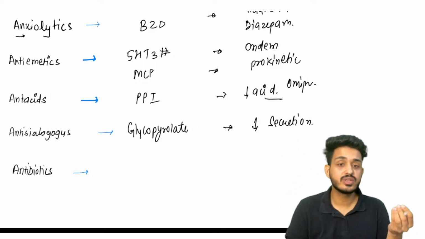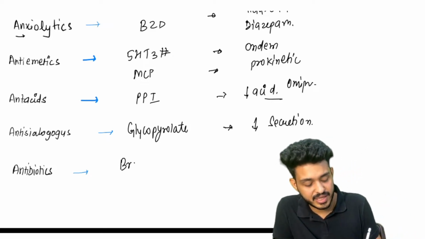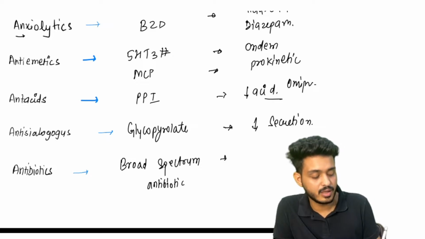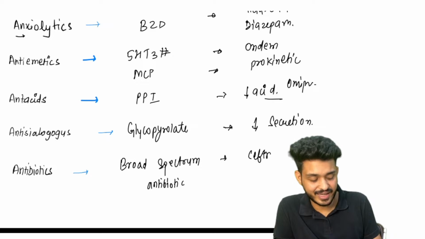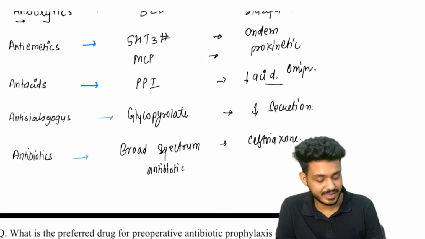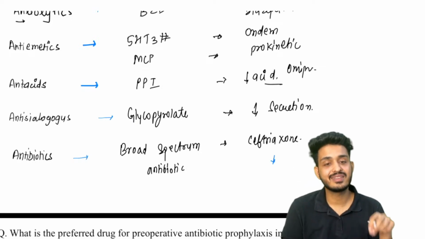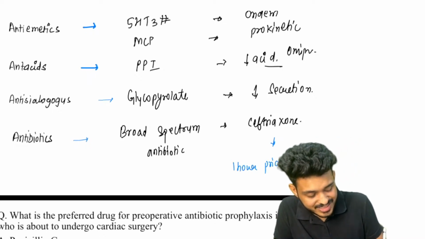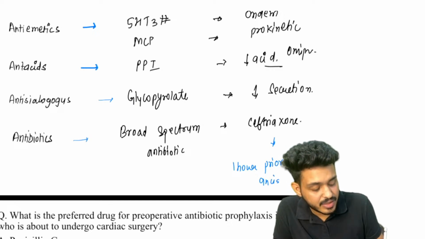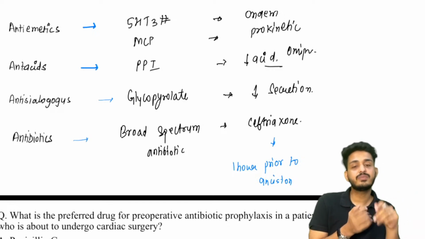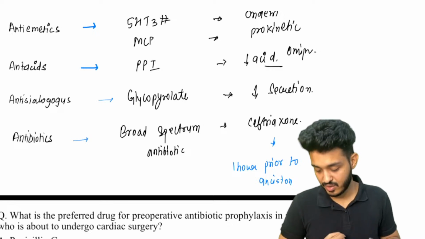We also need to give some kind of antibiotics. What kind of antibiotics are we using? We are using broad spectrum antibiotics, for example cephalosporins. IV, we are using ceftriaxone. And the question that they will ask you is, when do we need to administer this drug? The antibiotic we will be giving 1 hour prior to incision. Reason being, we are using multiple drugs, so it will not counteract with other drugs. That is why we are giving this particular drug 1 hour prior to surgery, 1 hour prior to incision, right?